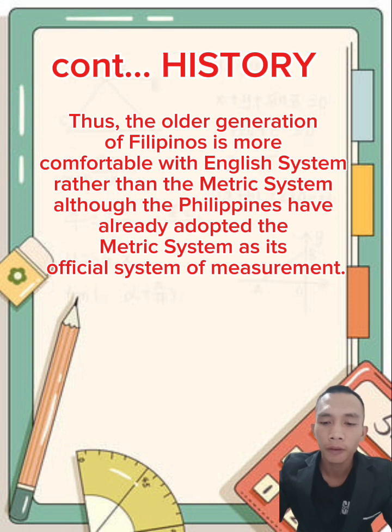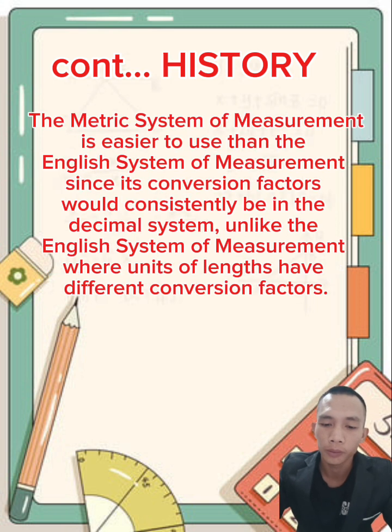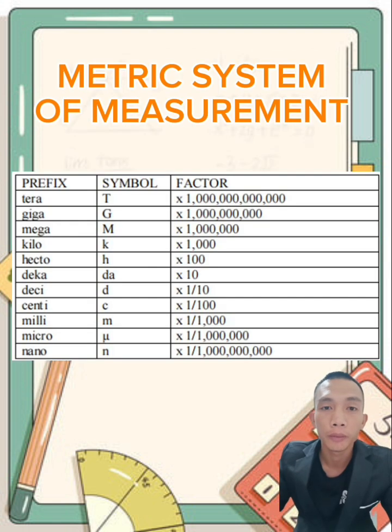Though the Philippines has already adopted the metric system as its official system of measurement. The metric system of measurement is easier to use than the English system, since its conversion factors are consistently in the decimal system, unlike the English system, where units of length have different conversion factors. So, here's a table of the metric system of measurement.